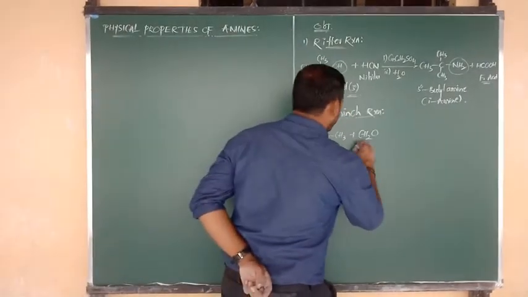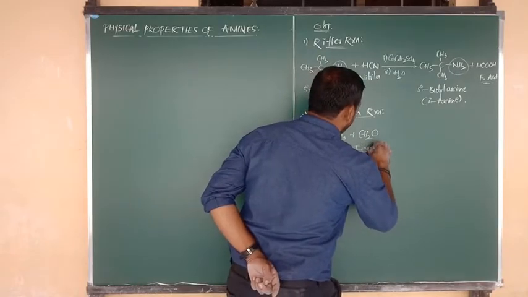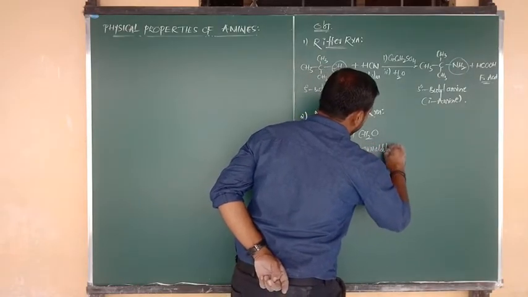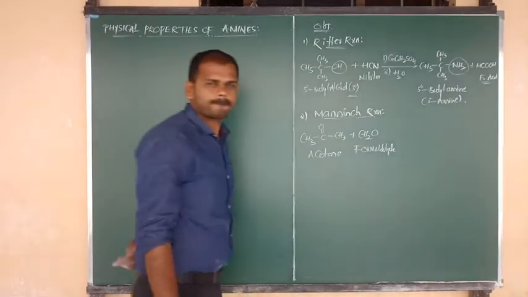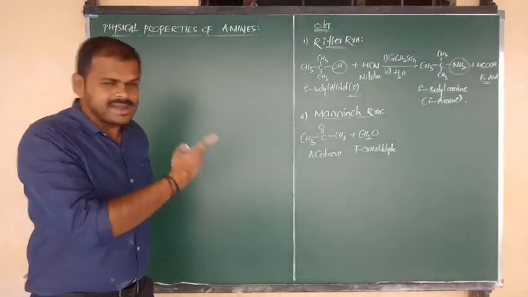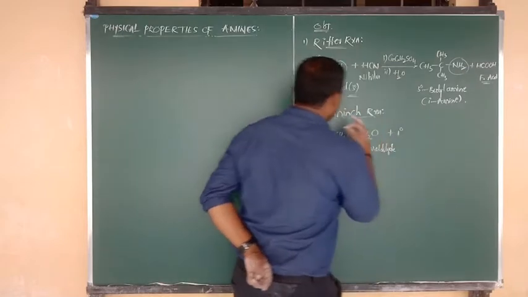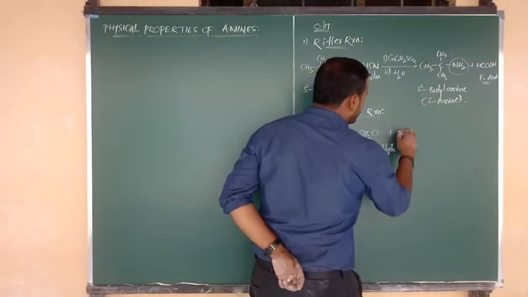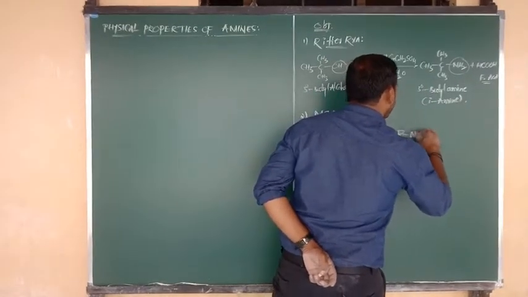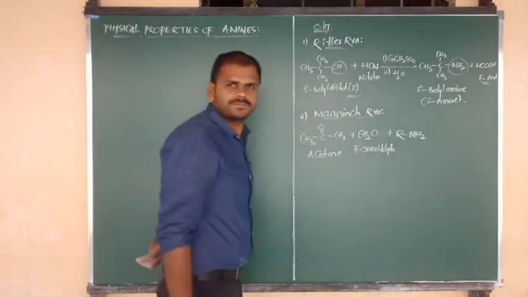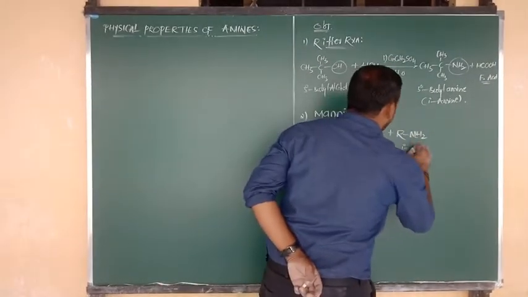So what is the name of this compound? Formaldehyde. Acetone on reaction with formaldehyde. And as I have already told you, in this reaction we have to consider a primary amine as one of the reactants. The formula is RNH2.